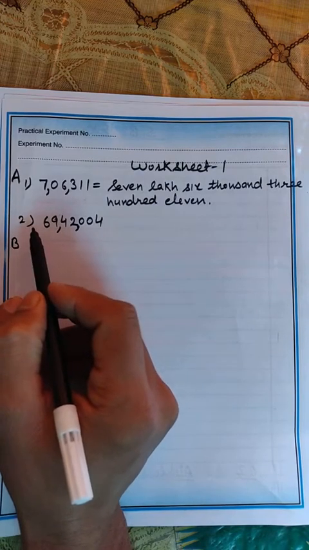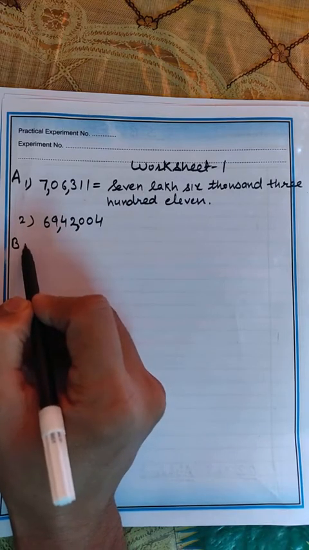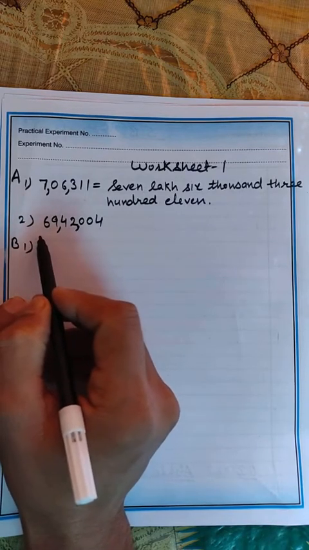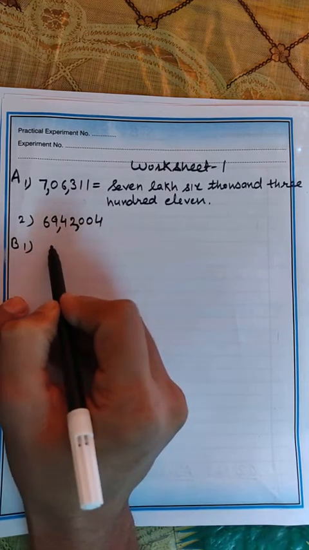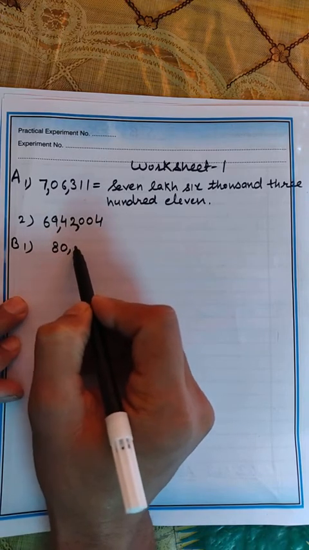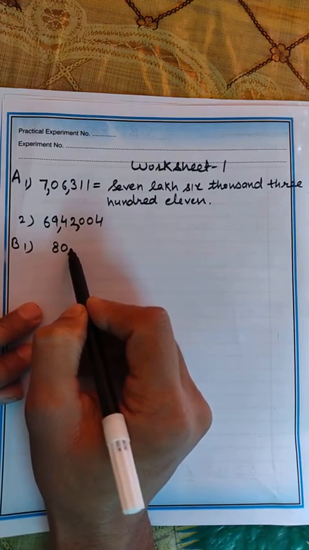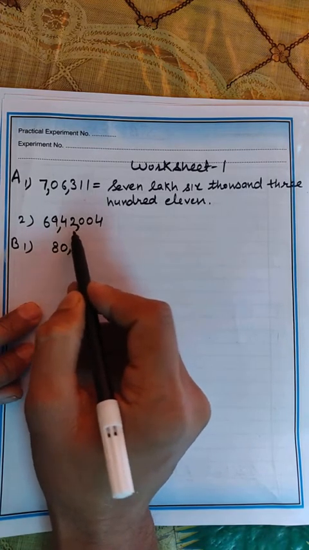Write the numeral for the following number names. Okay, you have to write the numeral. So first is there. Okay, you can read from the book, 80,59,017. 80 lakh. Okay, so you will write 80 lakh, and the lower period before lakhs is the thousands period. So now it is 59,000.